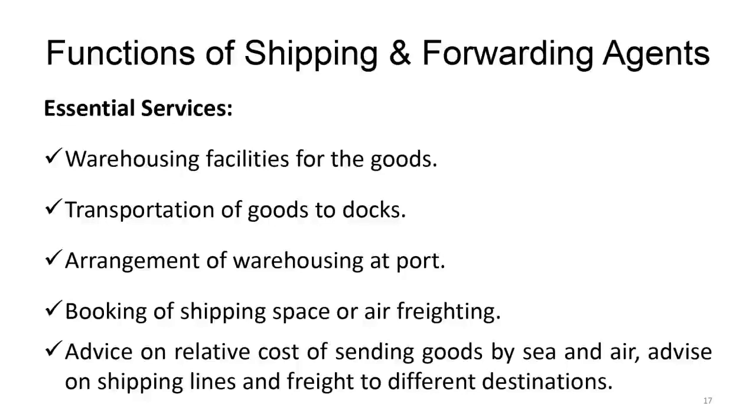Now this forwarding agent is going to receive the documents and is going to receive the shipment that you sent. Then this forwarding agent is going to get the documents cleared at the customs. Then he is going to take the goods to the inspection area. He is going to get the goods inspected. Once the inspection is done, then he is going to again get the goods transported from there to the loading area.